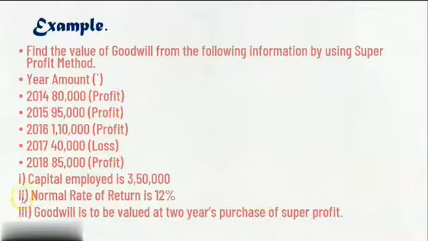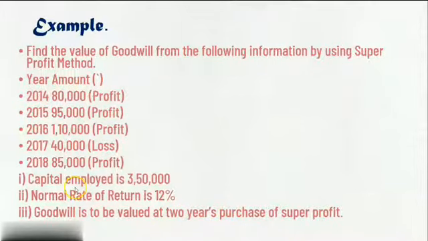Now, second, they have given here capital employed is 3,50,000 rupees. This is the amount that the firm has invested. The firm's normal rate of return is 12%, and goodwill is to be valued at 2 years purchase of super profit. So on the basis of this super profit, goodwill is going to be calculated, charged for 2 years, right? So this is the sum.